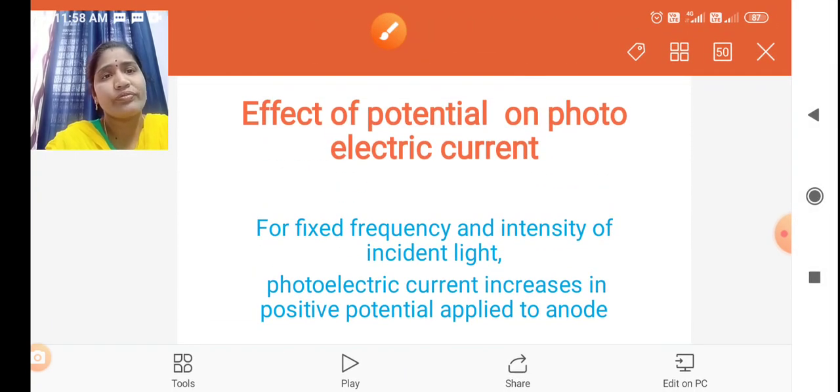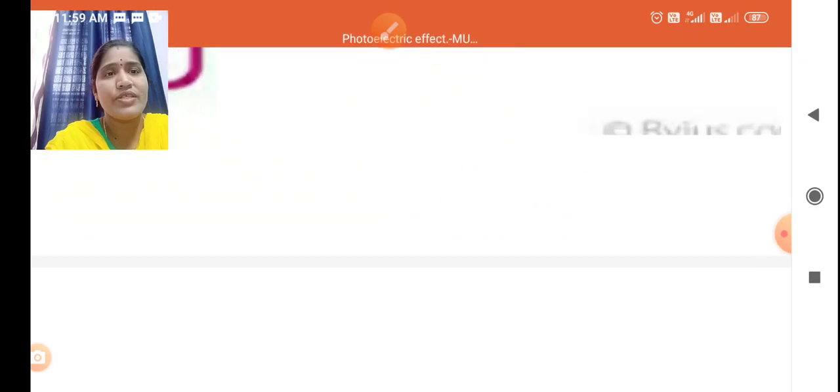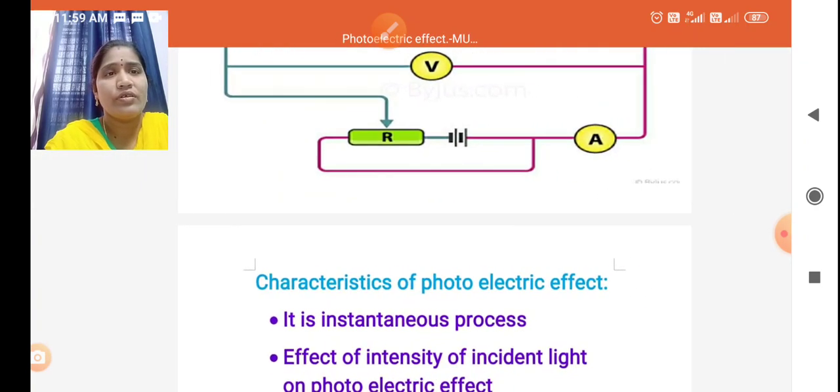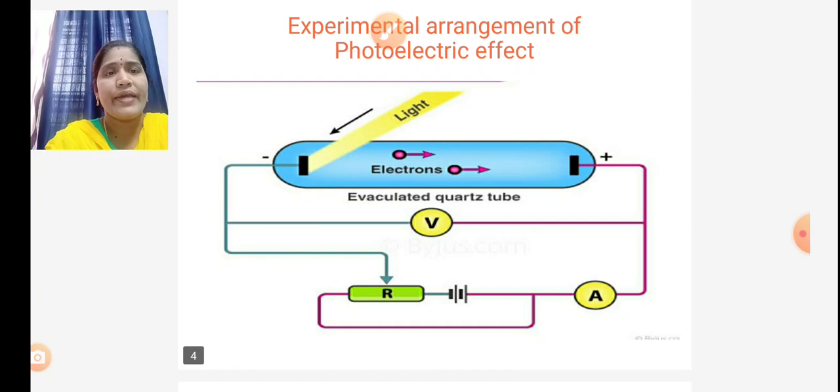The third one is the effect of potential on the photoelectric effect. How does the potential affect the photoelectric effect? For this we have to go to this experiment. What is the third characteristic? How the potential affects the photocurrent.